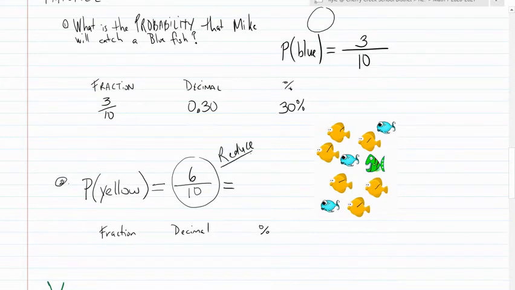And whenever we can reduce fractions, we want to. So 6 out of 10 have a common factor of 2, and we would get 3 out of 5. So as a fraction, our answer is 3/5. As a decimal, 0.6, 6/10, 0.6 or 0.60. And as a percentage, 60%.